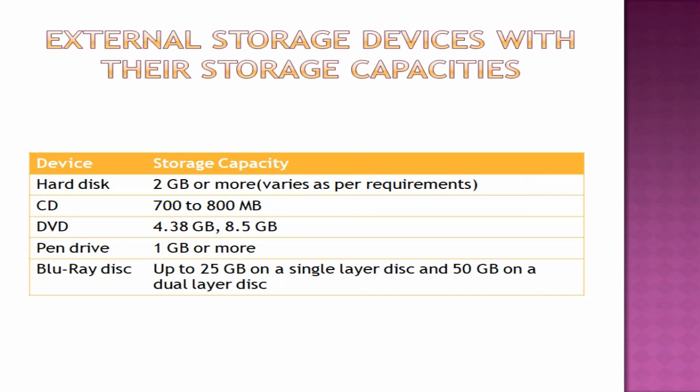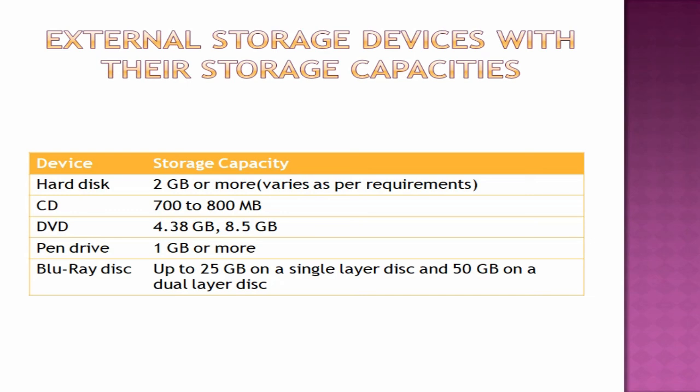Pen drive 1 GB or more. Nowadays we have 1 GB, 2 GB, 4 GB, 8 GB, 16 GB, 32 GB, then 64 GB, 128 GB pen drives also available right now. Next comes Blu-ray disc. It can store up to 25 GB on a single layer disc and 50 GB on a dual layer disc.